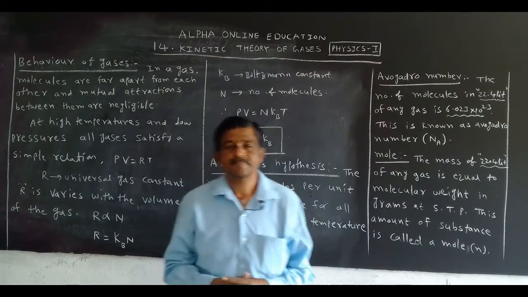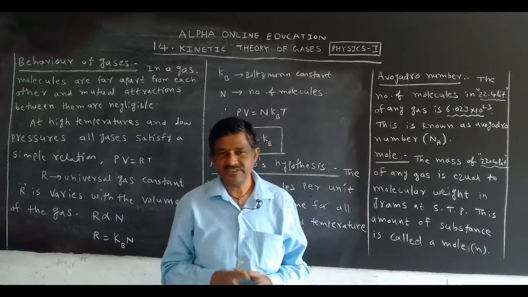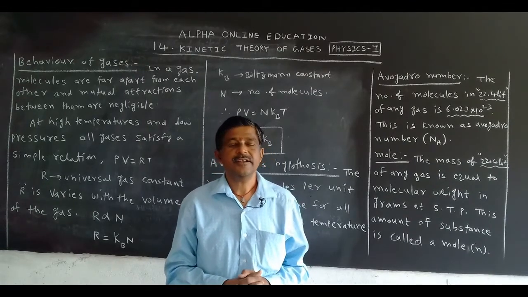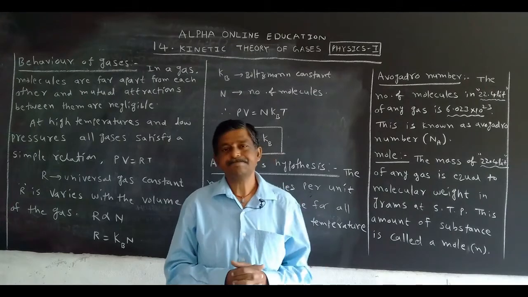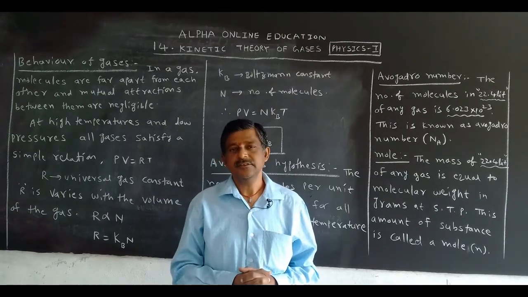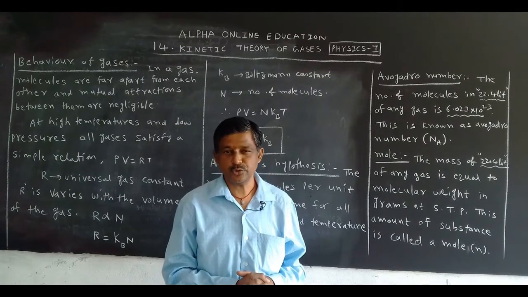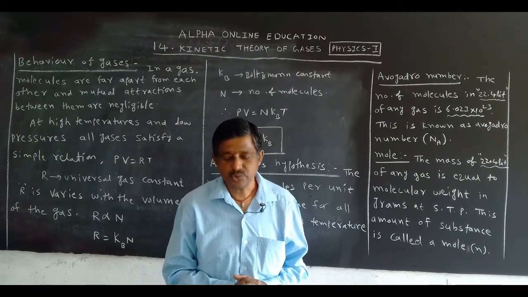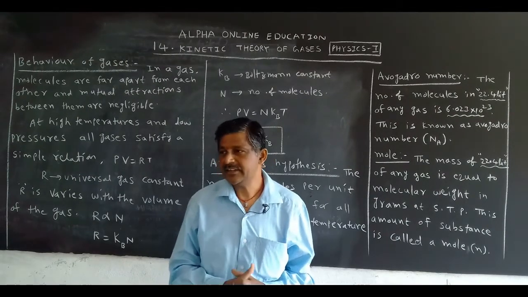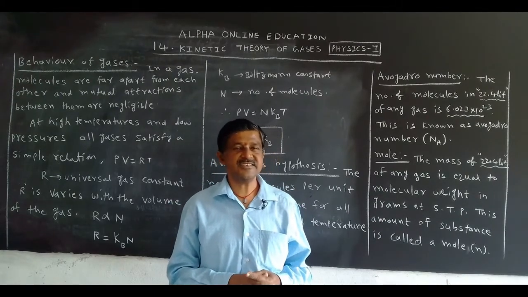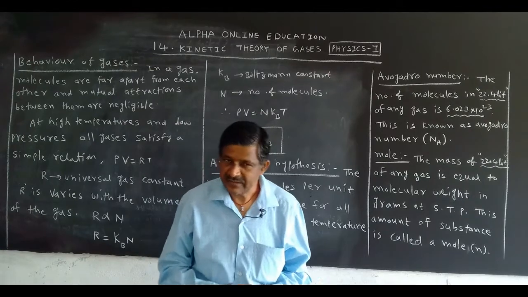Just I am repeating that. Boyle's law: at constant temperature, the volume of a certain gas is inversely proportional to the pressure. So in Boyle's law, temperature is constant, but an inverse relation exists between pressure and volume.